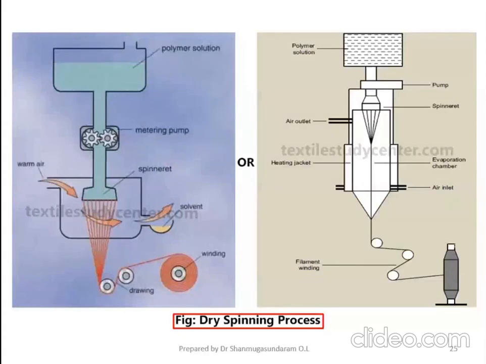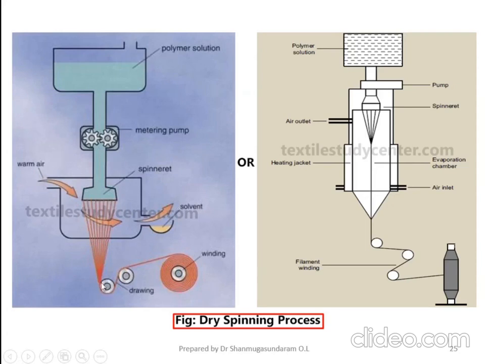So now please look at the slide. This is the schematic representation of the dry spinning process. Here the polymer is in the form of solution. Again it comes into the metering pump. Then warm air is passed in for the solidification process, for the evaporation of the solvent present in the filament. So here this is the spinneret. The polymer in the form of solution is coming out as a filament.